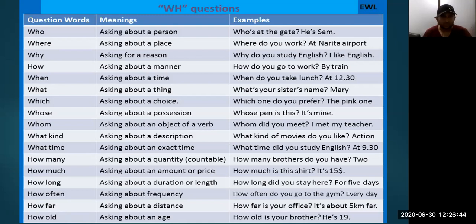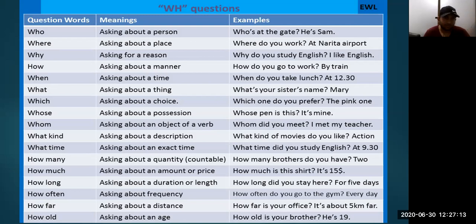Who is used when you are asking about a person. Where shows the place, when the place is missing in a sentence. Why shows the reason in a question, and how shows the manner. When asks about the time. What asks about a thing, meaning a noun.